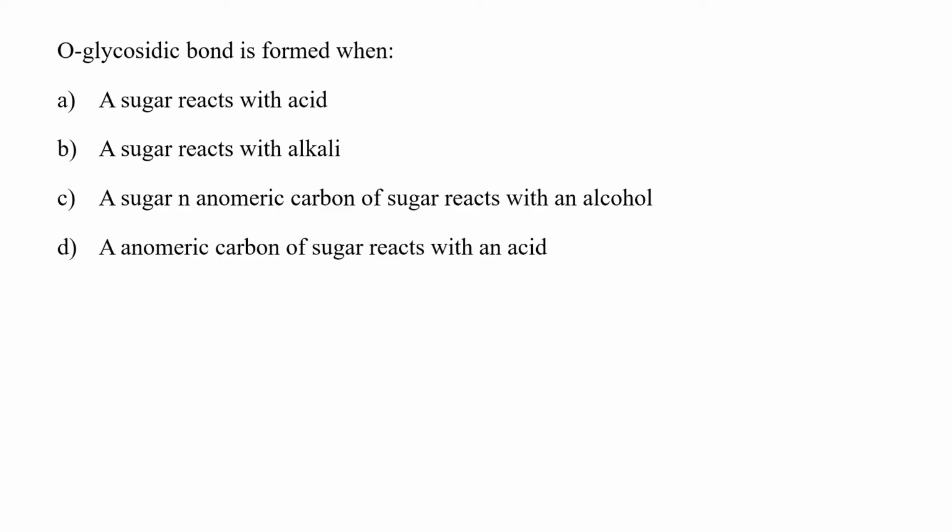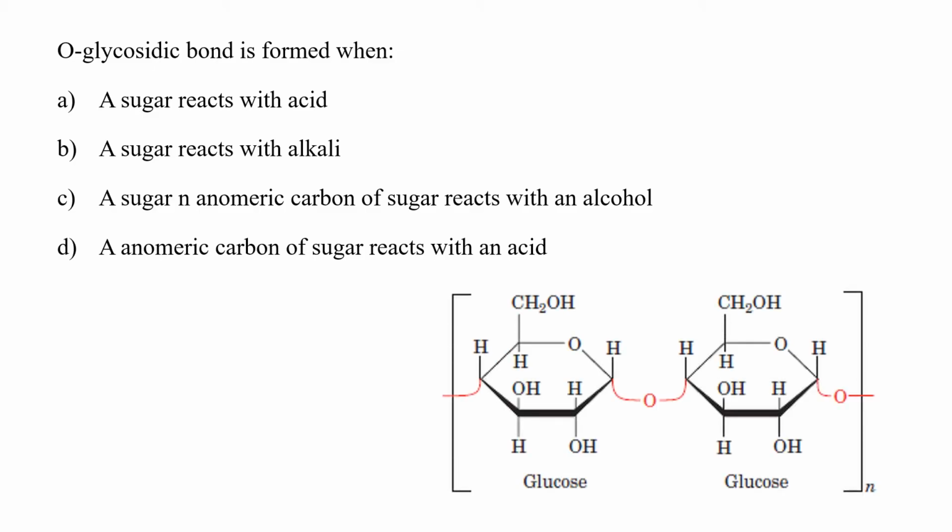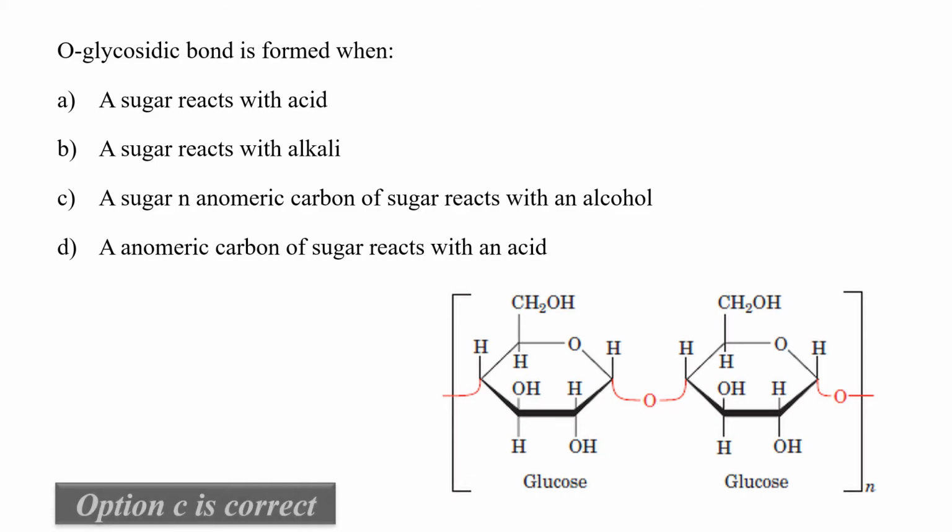O-glycosidic bond is formed when a sugar reacts with acid, a sugar reacts with alkali, an anomeric carbon of sugar reacts with an alcohol, or an anomeric carbon of sugar reacts with an acid. O-glycosidic bond कब बनता है? O-glycosidic bond is formed when a hydroxyl group on the anomeric carbon of the sugar reacts with an alcohol or an amine of another molecule, where it gets condensed and forms an O-glycosidic bond. So here option C would be the correct answer.